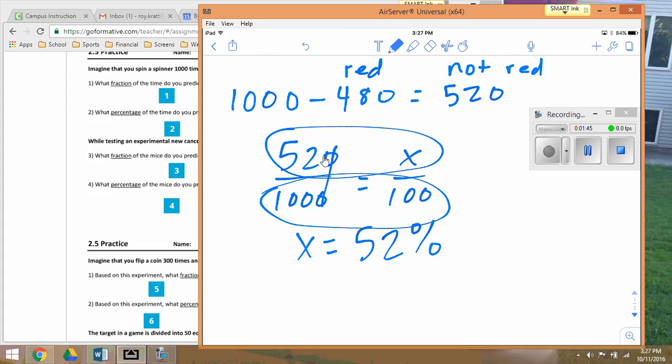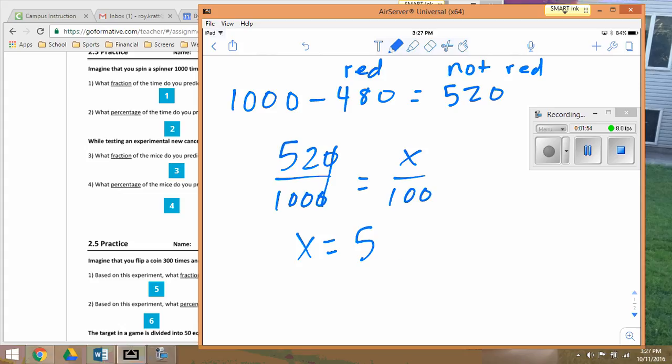Now, if you didn't have it work out this nicely, of course, we could just cross multiply and then divide. For example, if we didn't know that, we could see, okay, look, 100 times 10 gives us 1,000. So I could just put a little 10 here, okay? Then that also tells us that 1,000 divided by 10 gives us 100. So if I just divide this by 10, it will also give me 52.